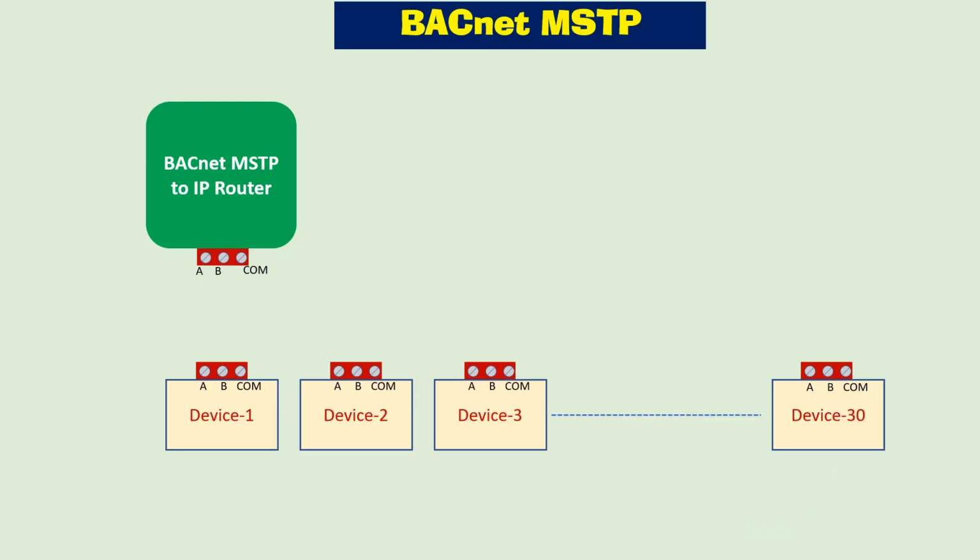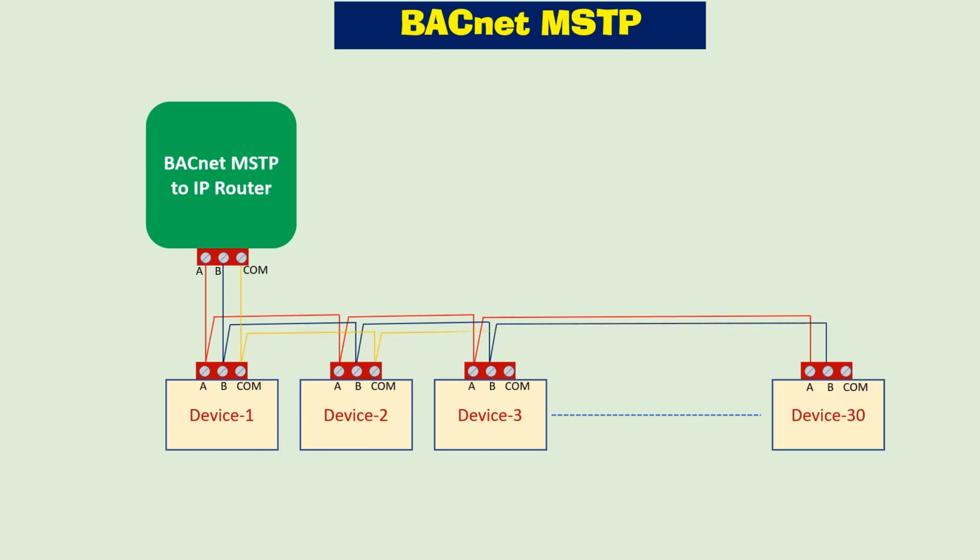BACnet MSTP devices are wired in a daisy chain using a shielded twisted pair cable. It is very important to use the correct type of cable which is compatible for use in RS-485 signaling. Use of inappropriate cable can result in communication issues on the network. An end of line or termination resistor is used on the last device to avoid signal reflections on the network. Usually a 120 ohm resistor is used as the end of line resistor.